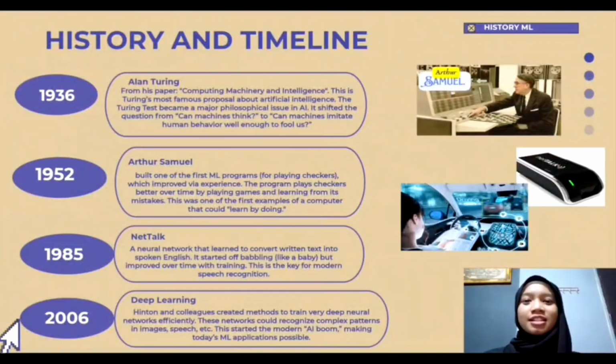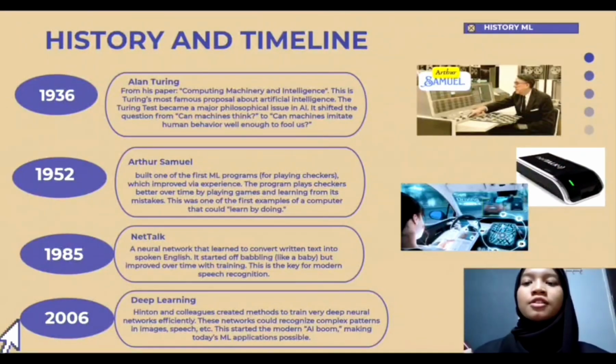Okay, let's dive into the history and timeline of machine learning. So first, in 1936, Alan Turing, from his paper Computing Machinery and Intelligence. This is Turing's most famous proposal about artificial intelligence. It shifted the question from can machines think to can machines imitate human behavior well enough to fool us. We can say this is the start of AI.